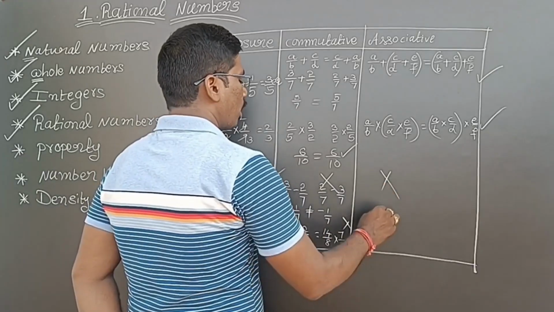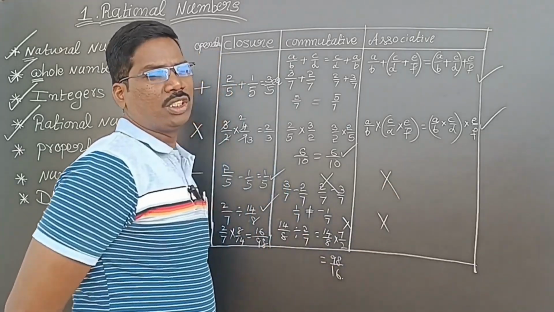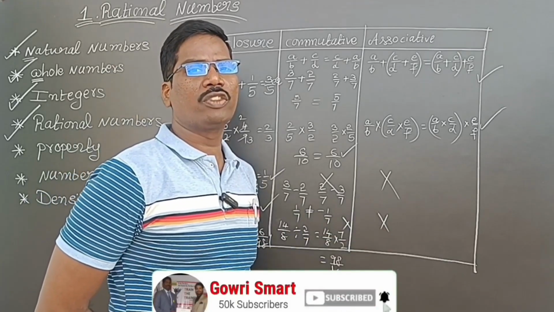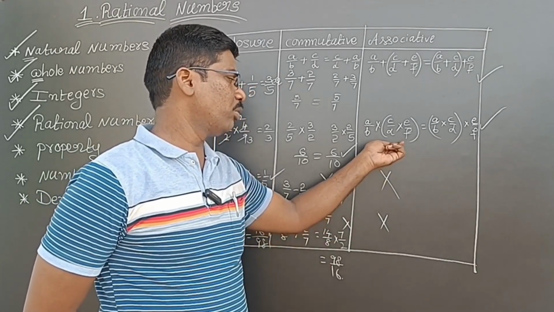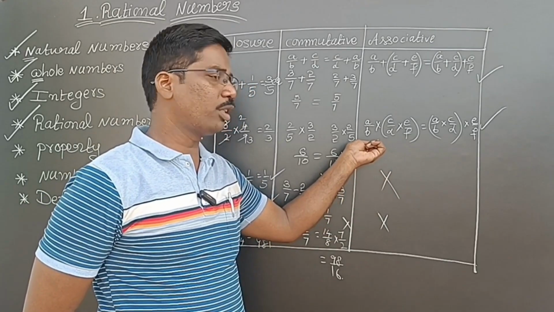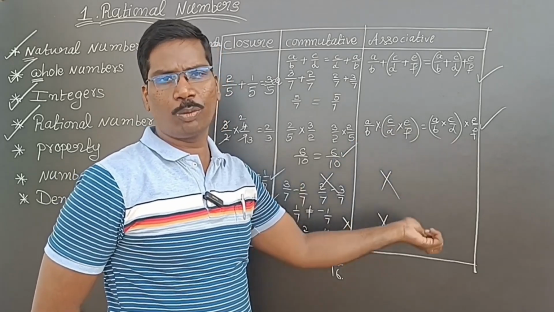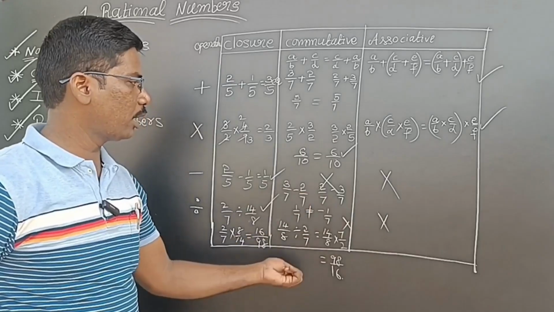In subtraction it will not be satisfied, and division also it will not be satisfied, because these will give different answers. So you can try it, no problem, because I have explained this example.